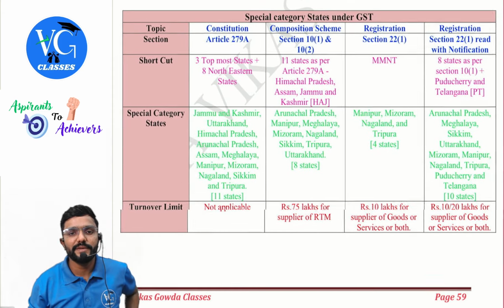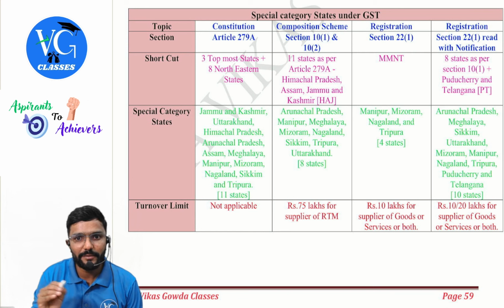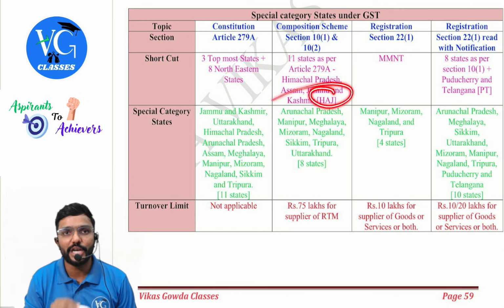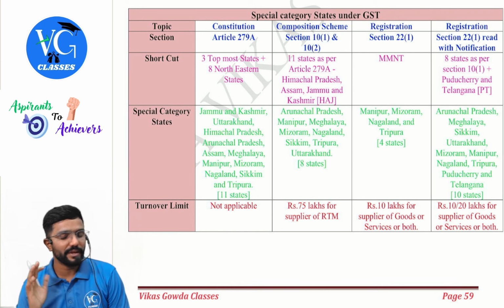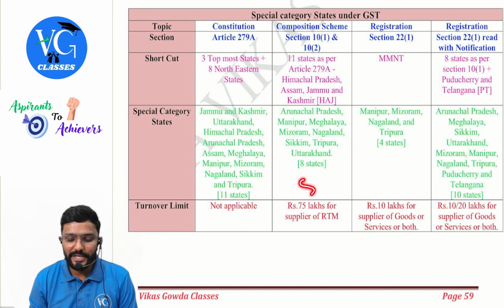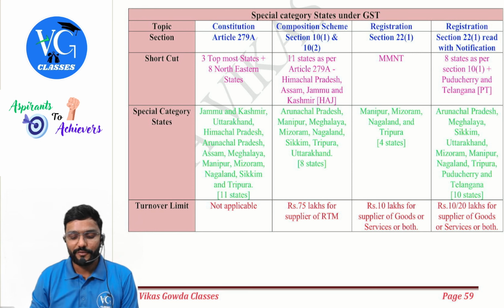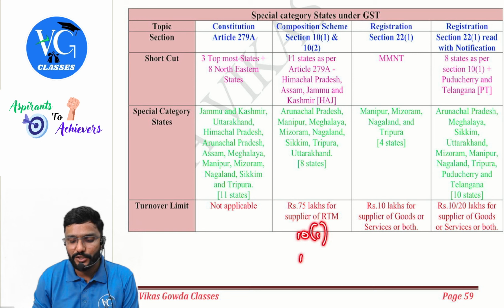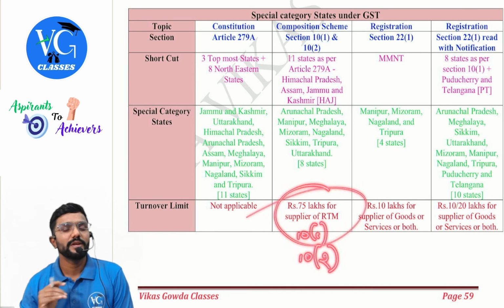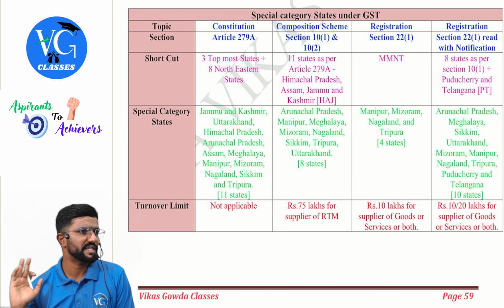Sir, for composition scheme, did they take all 11? No. They have taken only 8 out of 11. So you can see here, shortcut I have given. 11 minus 3. What is that 3? Arch. From 11 they have removed 3. What are those 3? Himachal Pradesh, Assam and Jammu Kashmir. So effectively 8 states: Arunachal Pradesh, Manipur, Meghalaya, Mizoram, Nagaland, Sikkim, Tripura and Uttarakhand. So for this, as per section 10.1 and 10.2, what is the threshold limit, guys? 75 lakh. Whereas 10A doesn't differentiate. 10A is always 50 lakh for any states.